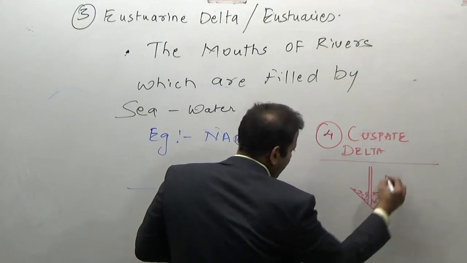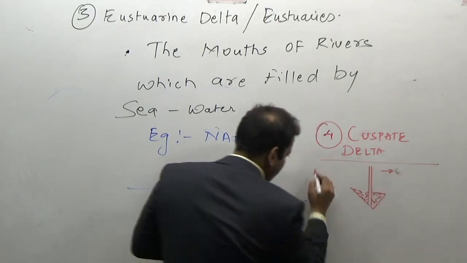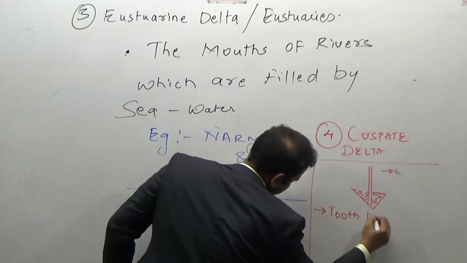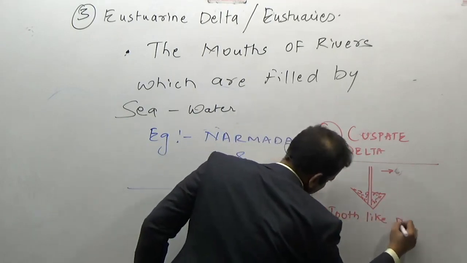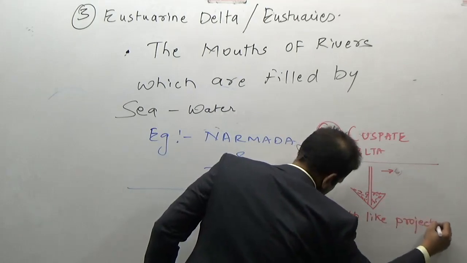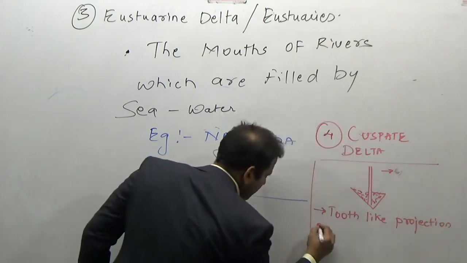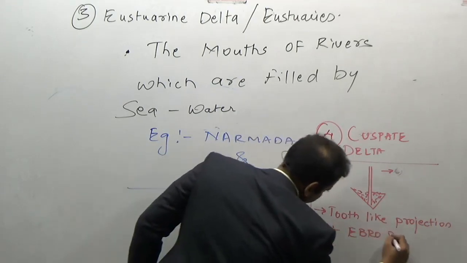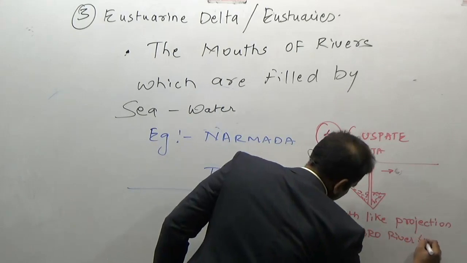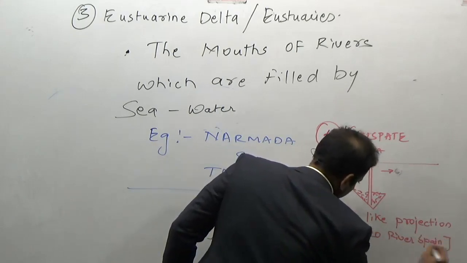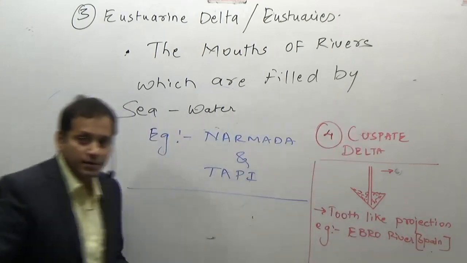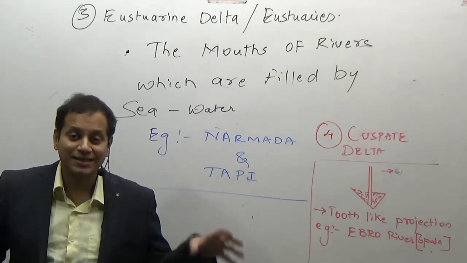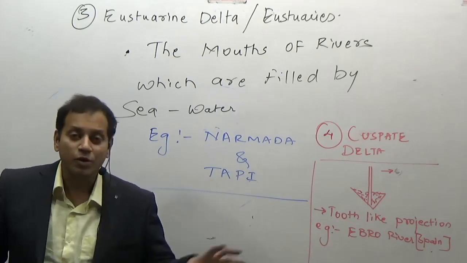This tooth-like delta is known as a cuspate delta. The example is the Ebro River of Spain. So, tooth-like projections in the delta; there is only one river, the Ebro River of Spain.